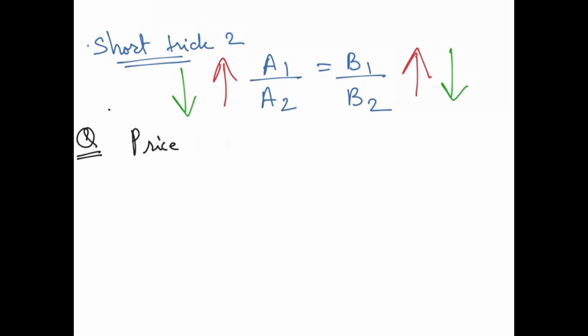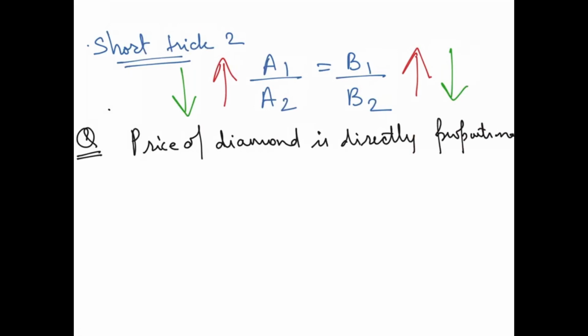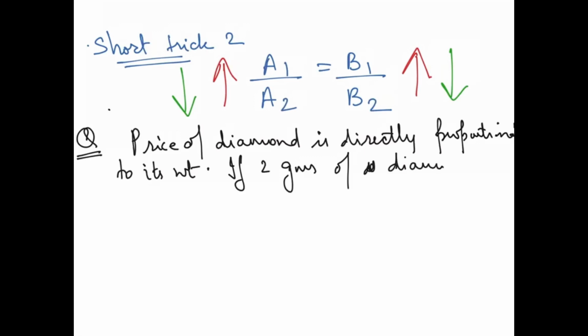So here it is: the price of a diamond is directly proportional to its weight. Okay, now we say if 2 grams of diamond cost how much?